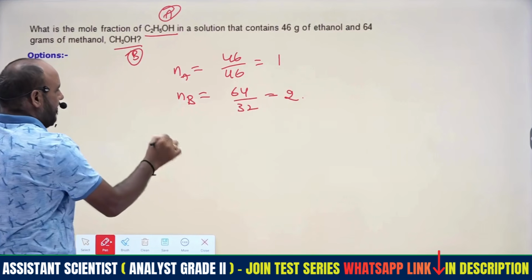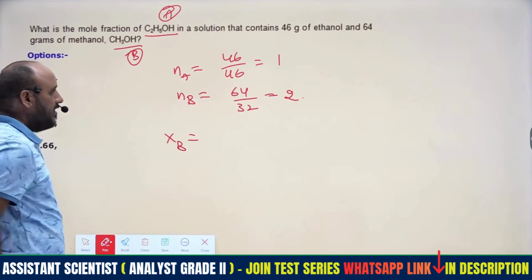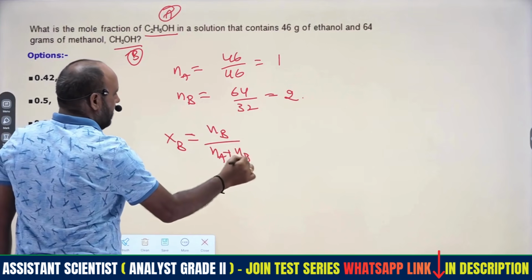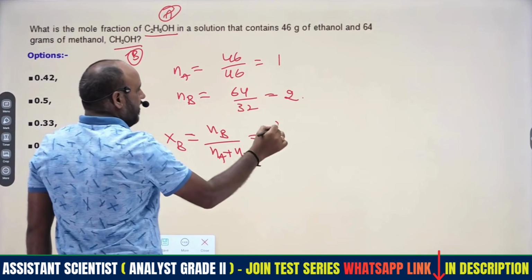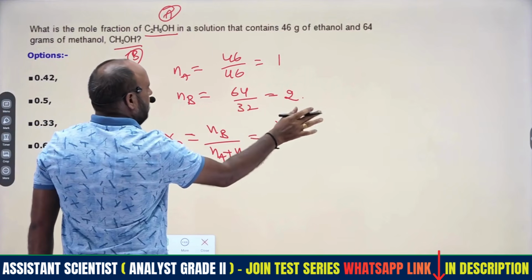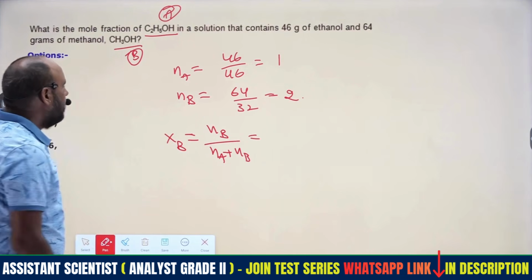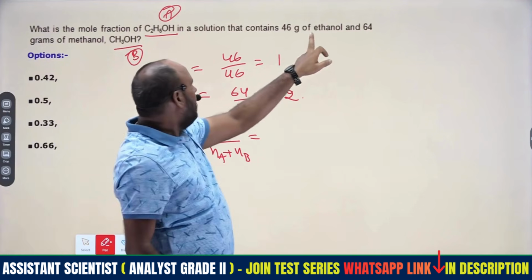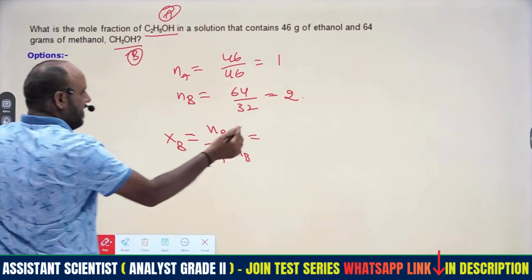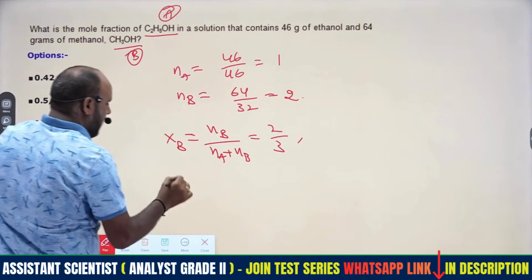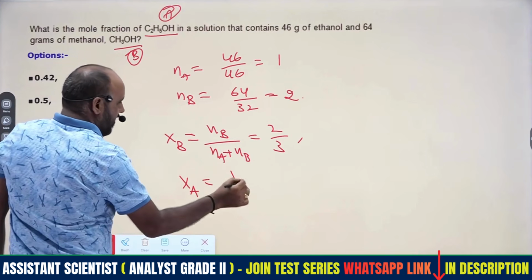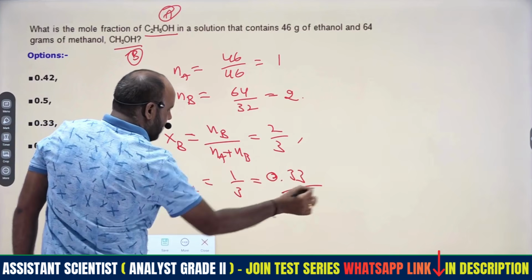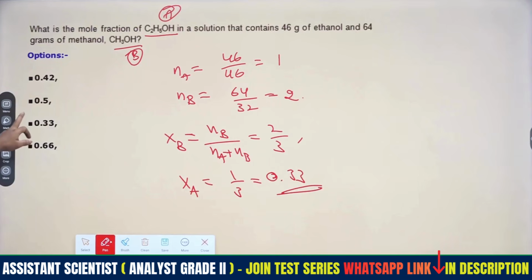With the number of moles given, we have to get the mole fraction: the number of moles of a particular component divided by the total number of moles. The question is asked for ethanol. XB will be 2 by 3, then XA will be 1 by 3. The question asks for XA only, that is 0.33, the mole fraction.